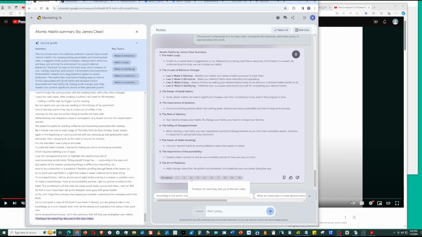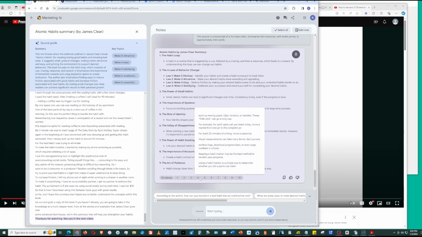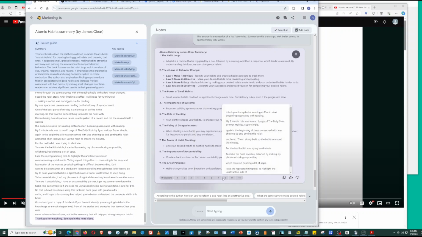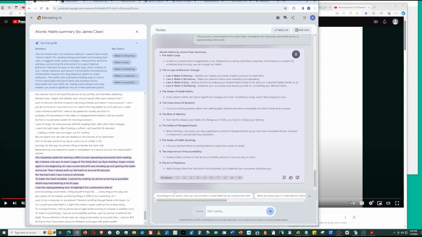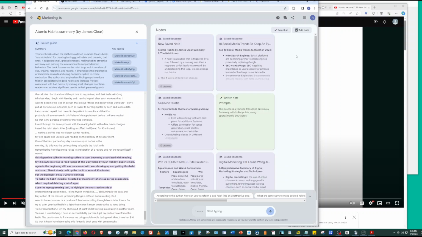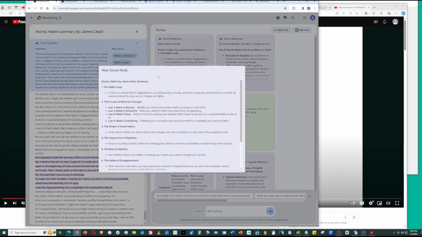This citation checking, human checking, may come up when you're doing, let's say, academic research. This is excellent. Okay, so click this. I'm going to save this one: Atomic Habits. This was very satisfying.